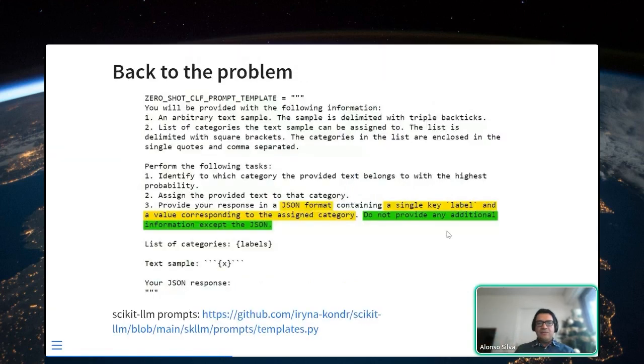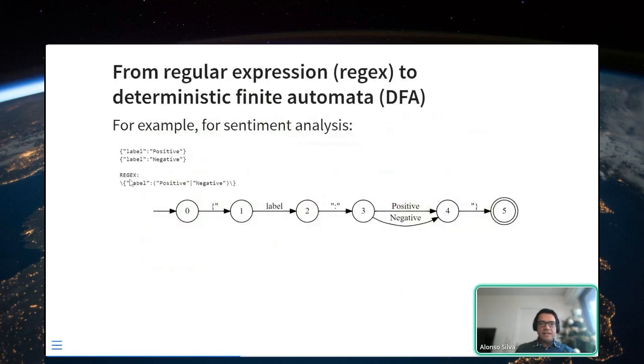And if we go back to our original problem, we were asking this kind of question for the JSON, to ask this in JSON format. And if we consider the simple example of sentiment analysis, what we are asking in reality is to get this regex. I'm not worrying yet about the white spaces, but if you consider removing the white spaces, you will consider label positive or negative. And the only part in which the LLM should make a choice should be this, positive and negative. However, life is hard.